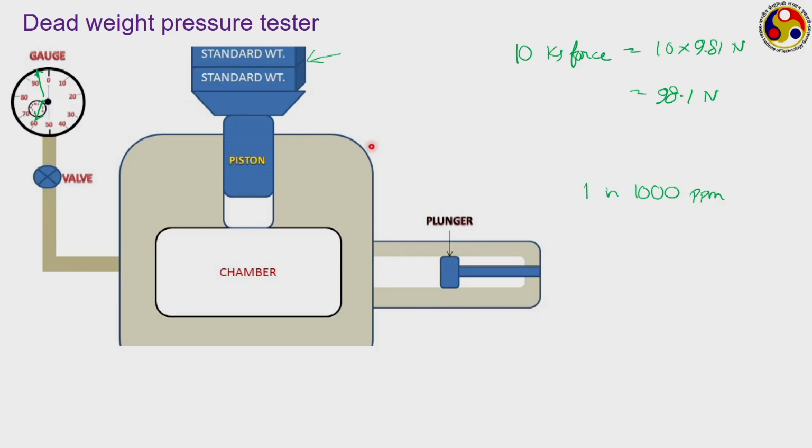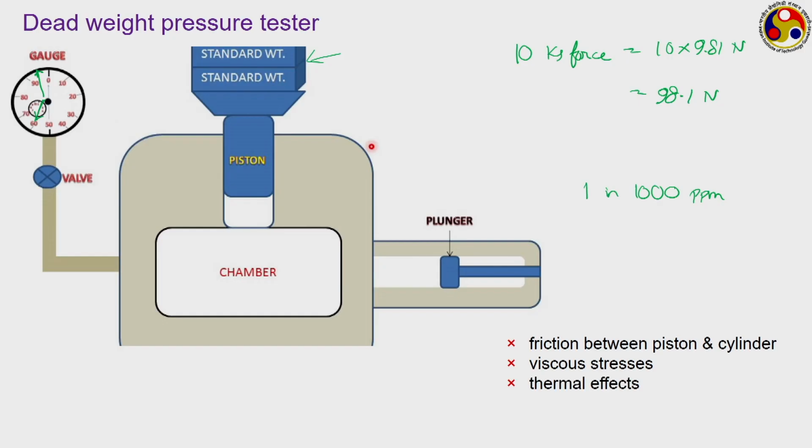However, there are a few considerations that we have to be mindful of, like the friction which may be acting between the piston and cylinder. As the piston starts to float or move because of the increase in the pressure inside the chamber, some energy may be lost because of the friction. There will be viscous stresses, of course, because the fluid starts to move inside the chamber because of the action of the plunger pump, and significant viscous stresses may get developed inside the chamber. There can be thermal effects because of the operation of the pump. Energy gets added to the fluid inside the chamber itself, and that may change the density of the fluid and also other associated properties.